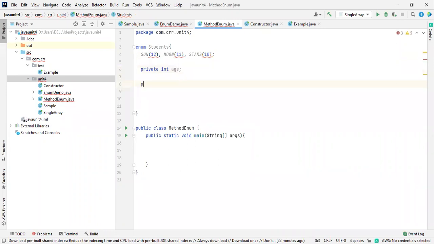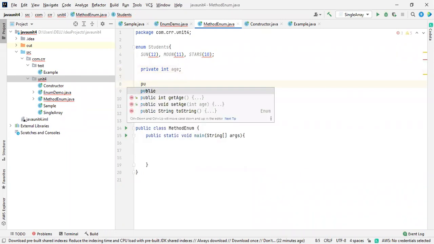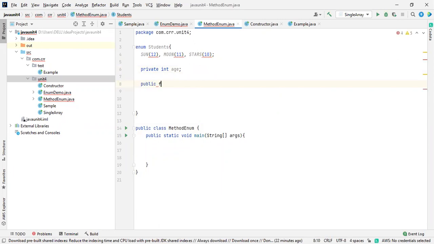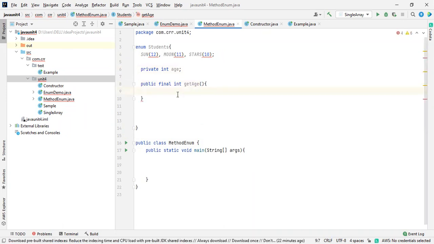Now I'm going to declare a method: public final int getAge. I'm going to get the age. Since it is a final method, we need a return type. Integer, it should return a type. So I'm going to return age over here.